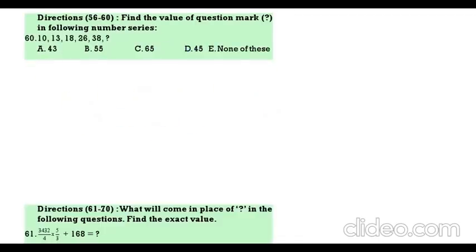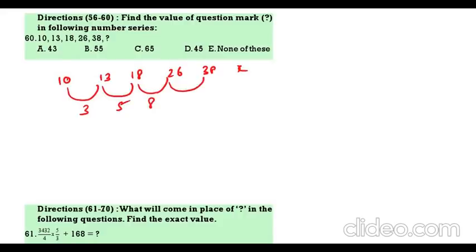Next. See, 3 gap, 5 gap, 8, then 12, then what? So 2, 3, 4, 5. So that is 17. 38 plus 17 is 55. 55 is the correct answer.